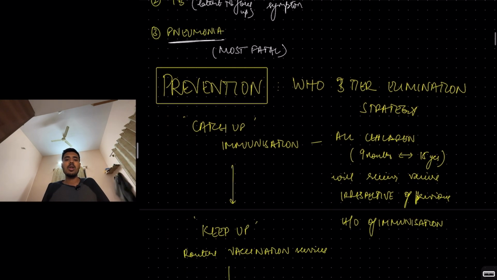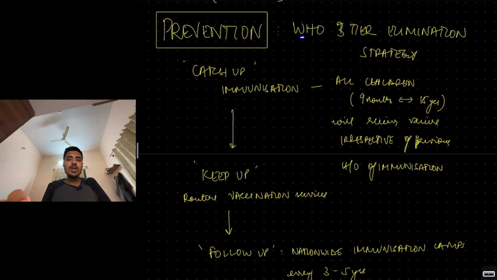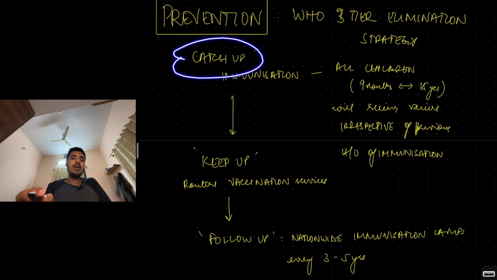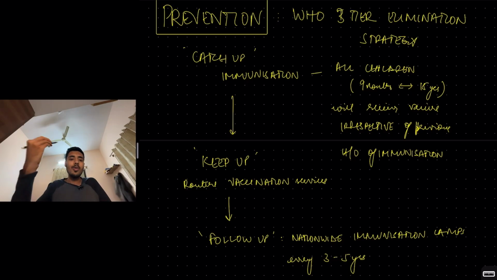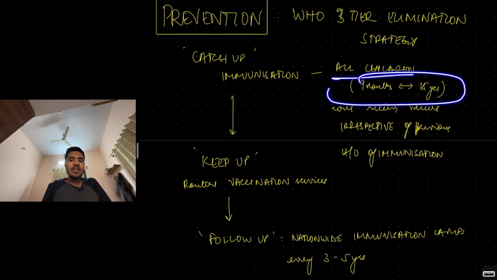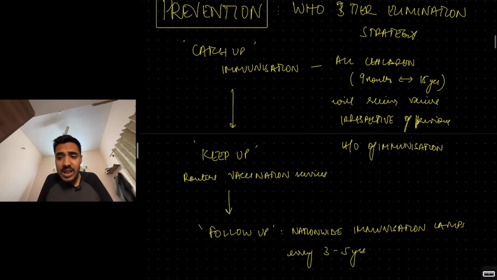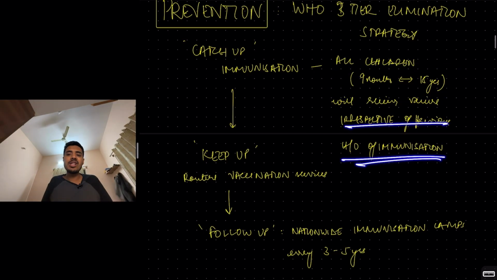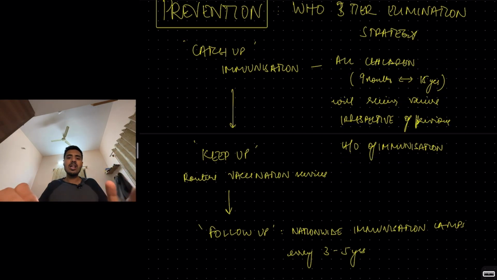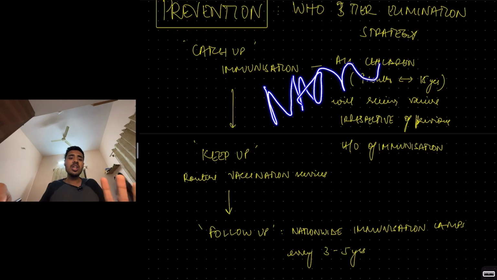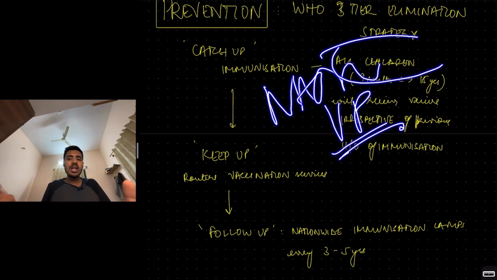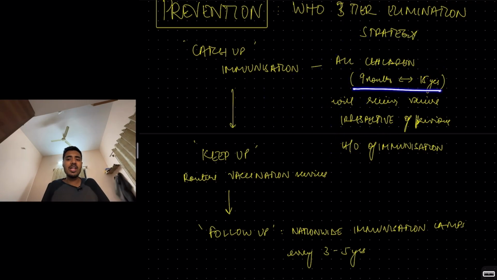Now, prevention of measles. WHO has given a 3-tier elimination strategy. First, we do catch-up immunization. How do we catch up? By immunizing all children between the age group of 9 months and 15 years, irrespective of previous history of immunization. We are conducting a nationwide vaccination program where all children between the age of 9 months to 15 years will receive the vaccine irrespective of previous history of immunization.